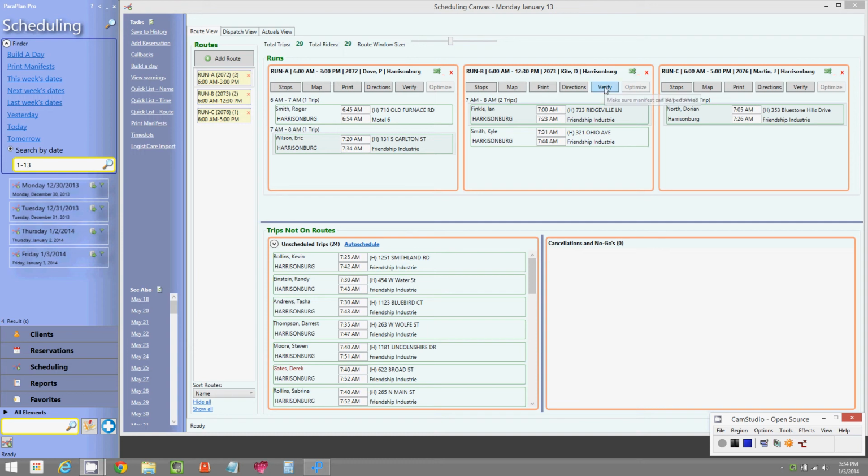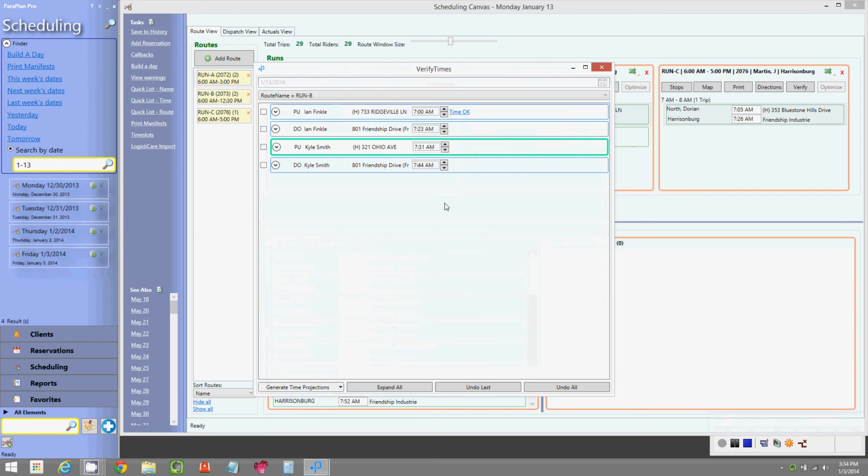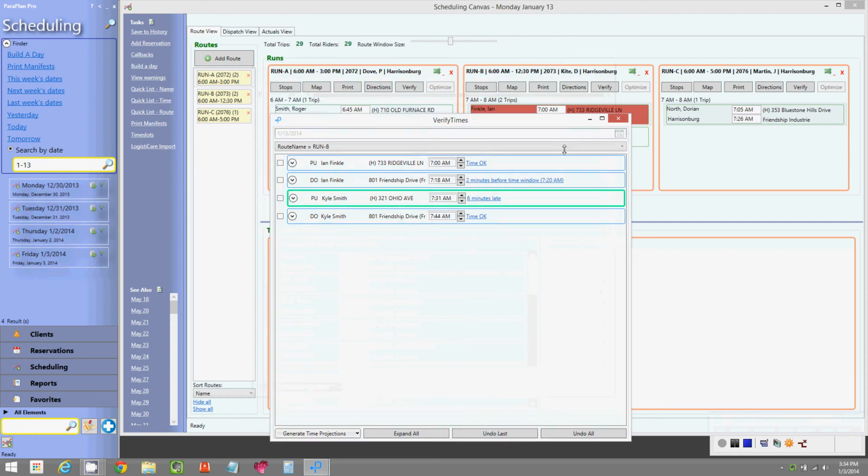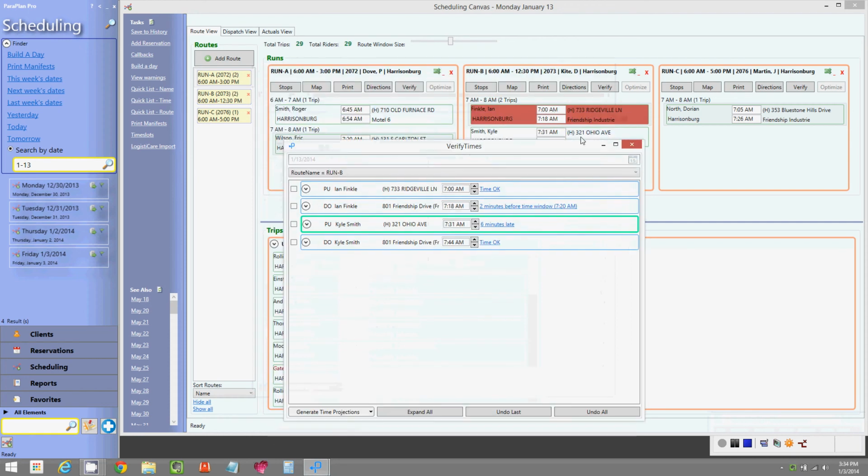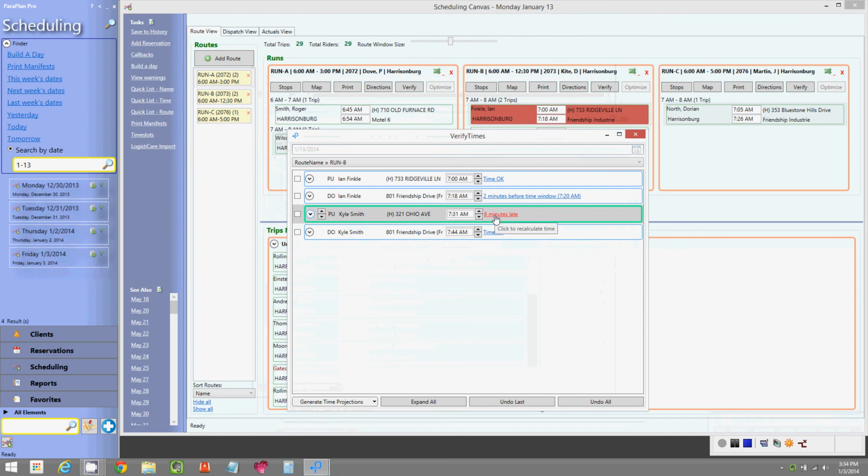So you simply go to the Verify button and then press Generate Time Projections, and ParaPlan immediately notifies you that, hey, there's an issue here. With the current setup, I'm going to be 6 minutes late to pick up Kyle Smith. So from there, you can adjust the order of these stops, so where you can do a pickup for Ian, a pickup for Kyle, and then test that out.